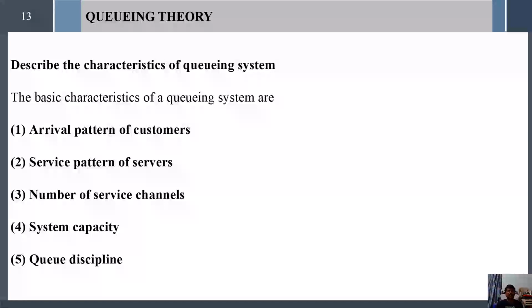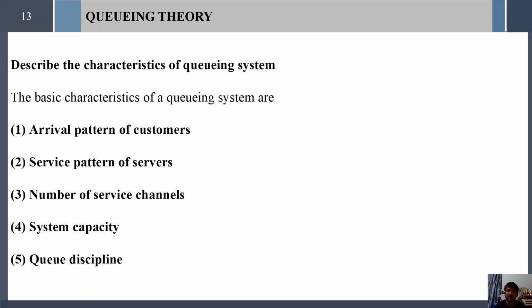Let us see one important question: describe the characteristics of a queuing system. This is an important question. The basic characteristics of a queuing system are: first one, arrival pattern that follows Poisson process;